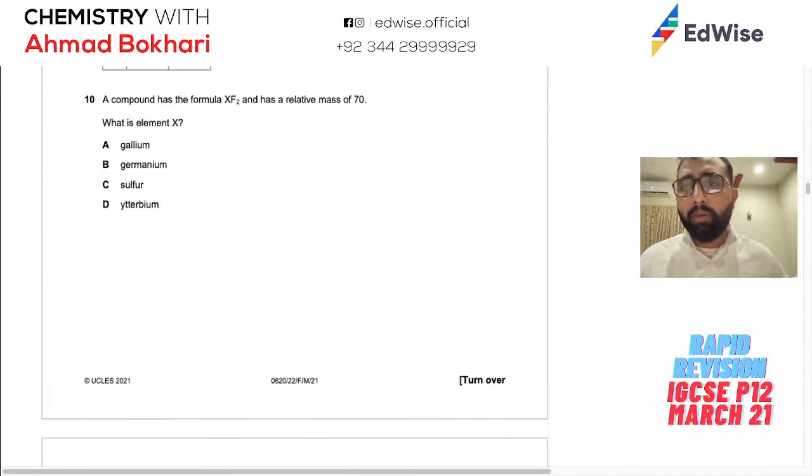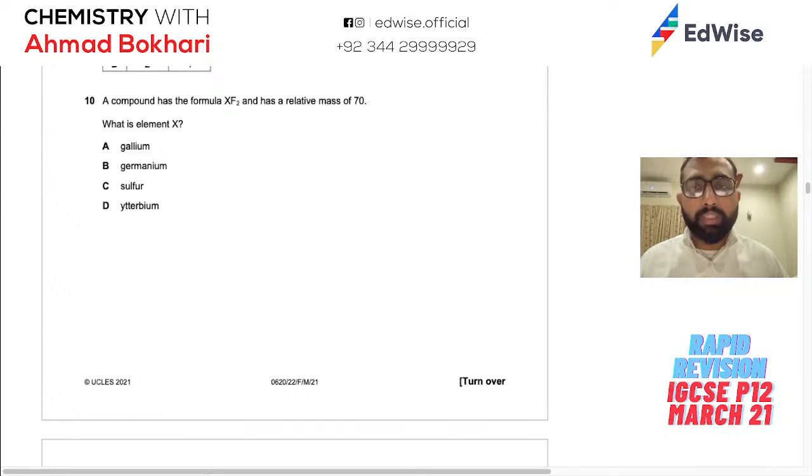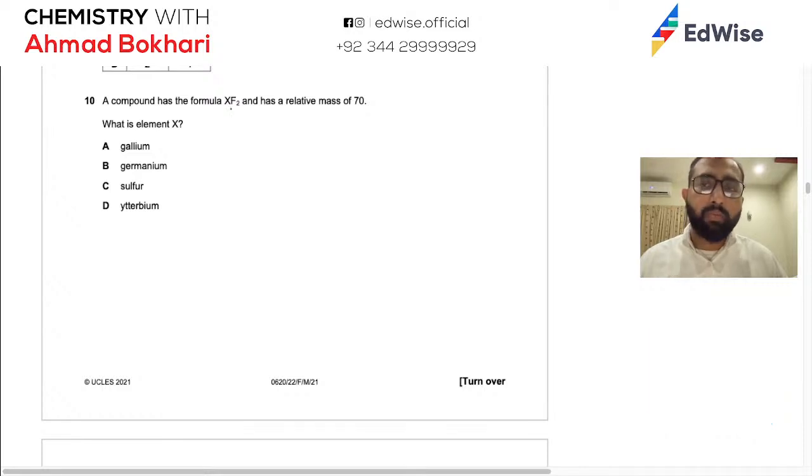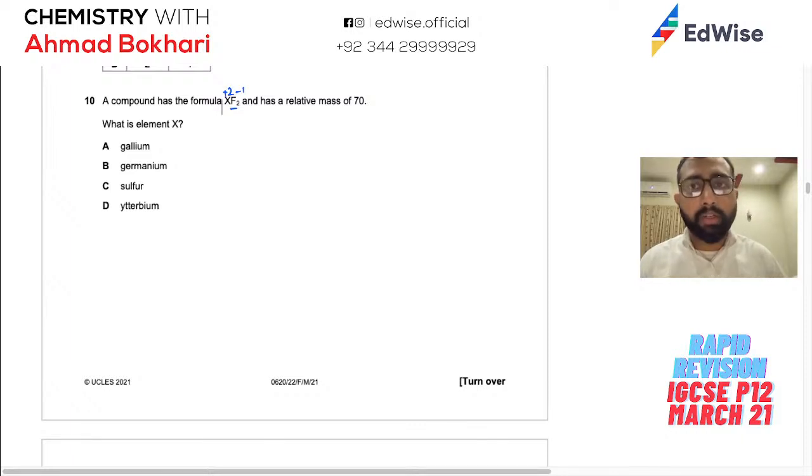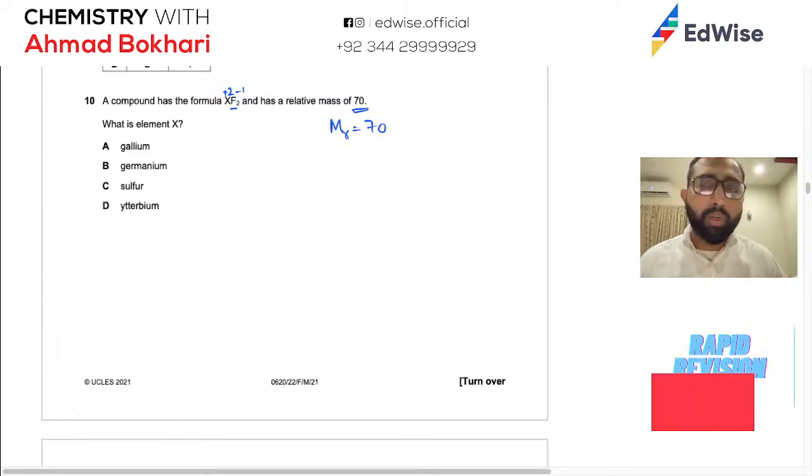Alright, a compound has formula XF2. इसका मतलब क्या है? F का हमें पता है -1 होता है, so इसका +2 होगा. Remember the charge flip method that we talked about? So it has a relative mass of 70, so you have Mr 70. Okay, what is the element X?